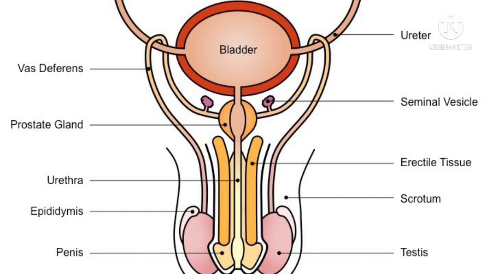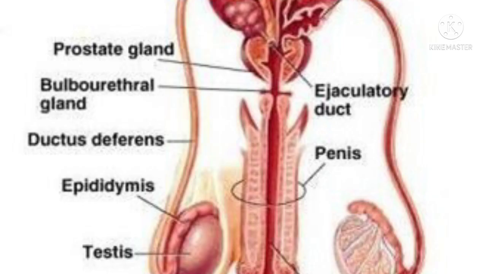Here we find the seminal ducts on both sides. Each testis is connected to a seminal duct. We learned that the male gametes are called sperm cells. The sperm cells are formed here, and they pass through the seminal duct.